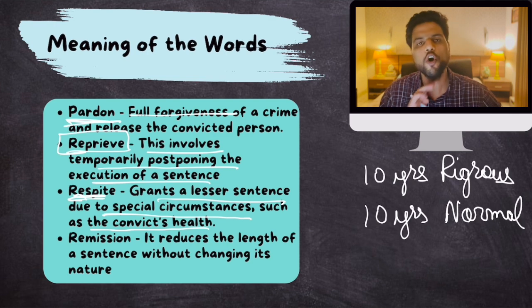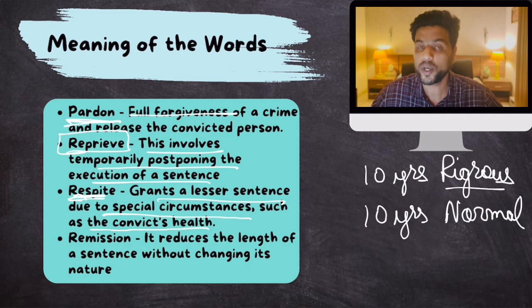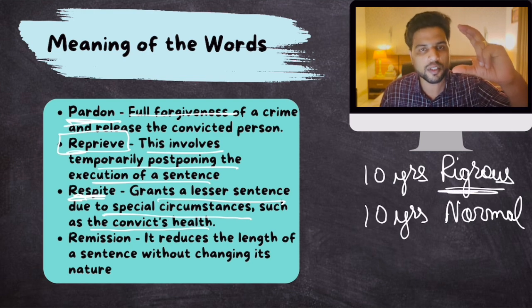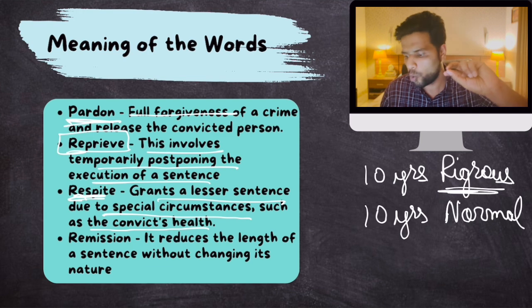He will be treated like a normal jail inmate. In the case of rigorous, he'll be treated a little differently. He'll have to do a lot of labor in solitary confinement and will be put in a different section. That is rigorous. So the time period of the sentence is not changed. Only the nature of the sentence has been changed from rigorous to normal.